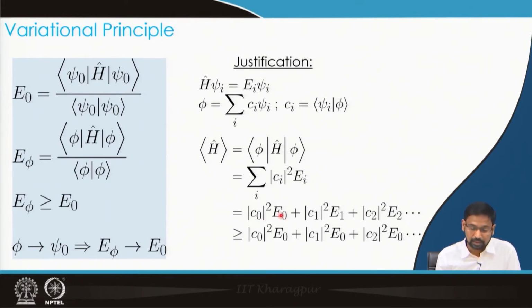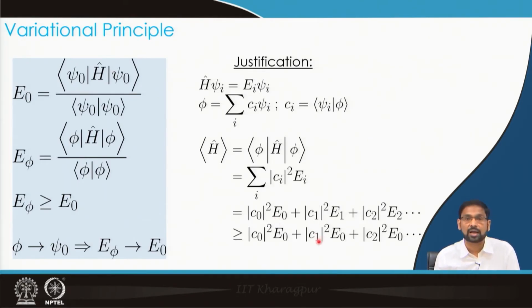In the first line, I have E1, E2, E3, all these energies, which are the excited state energies. E0 is the ground state energy, E1 is the first excited state energy, E2 is the second excited state energy, and so on.